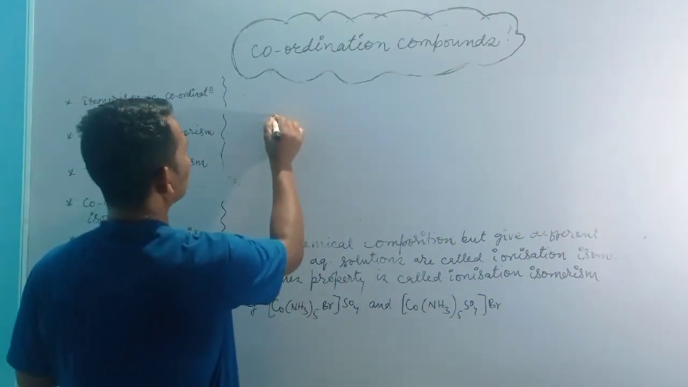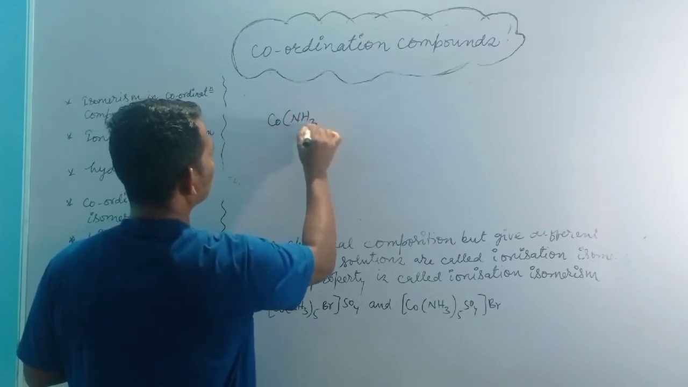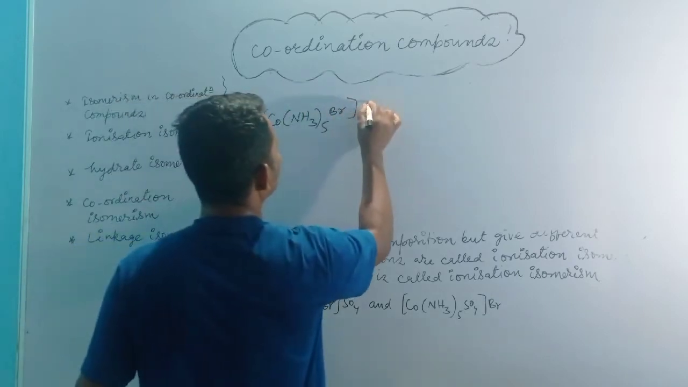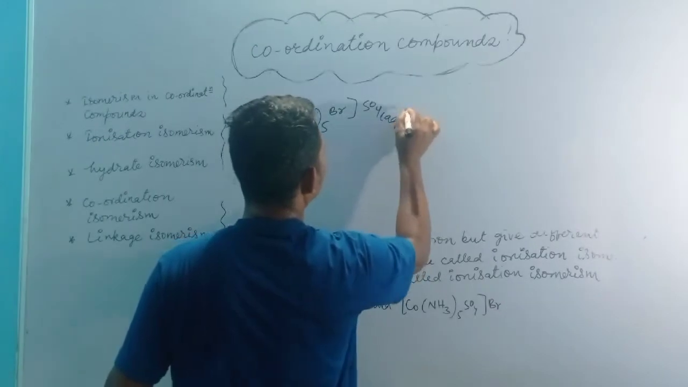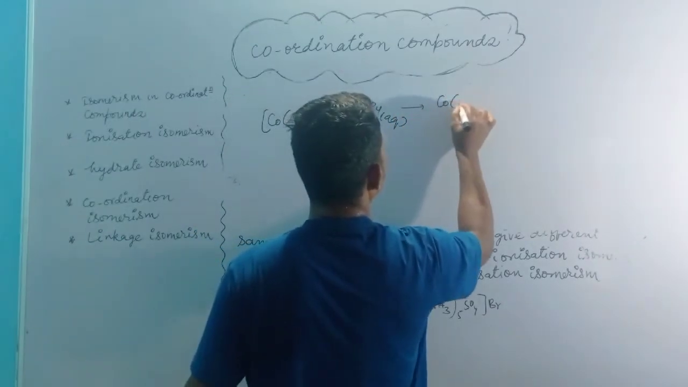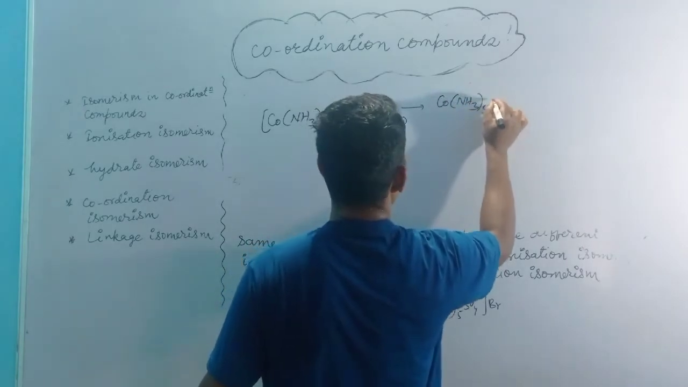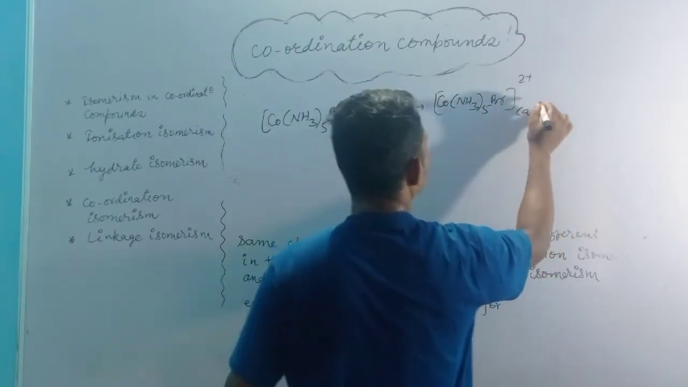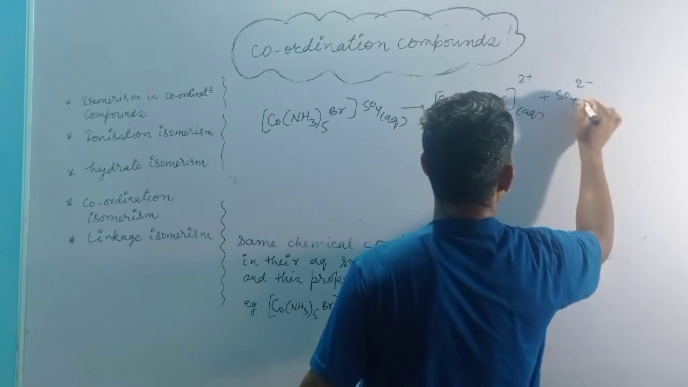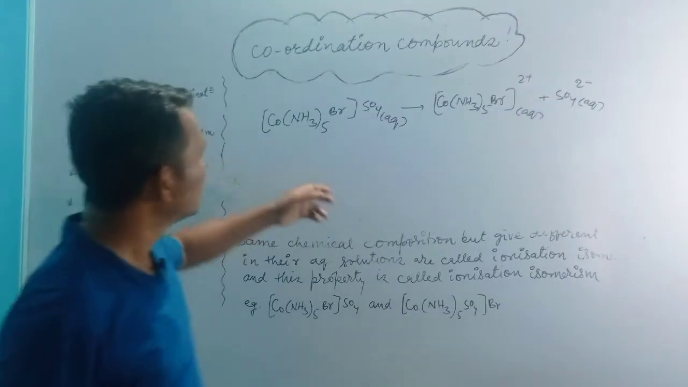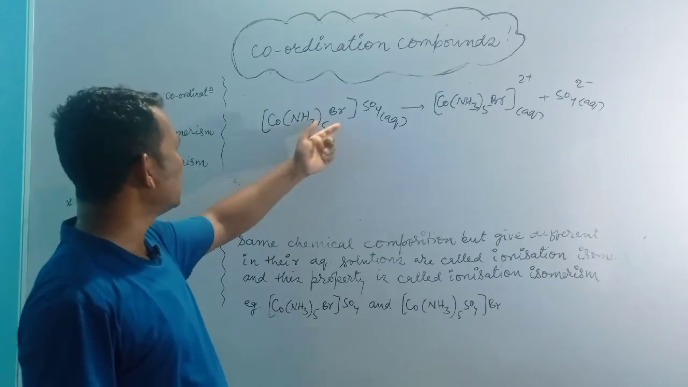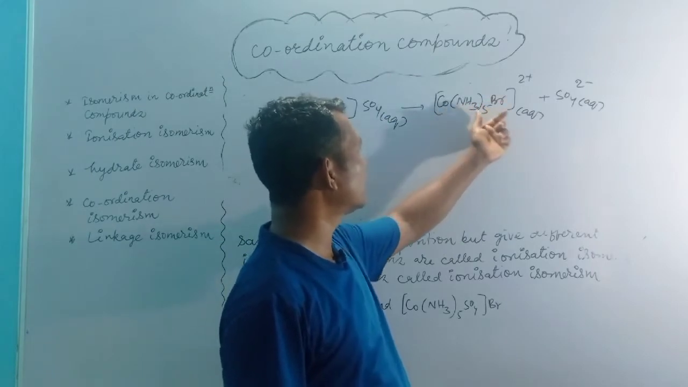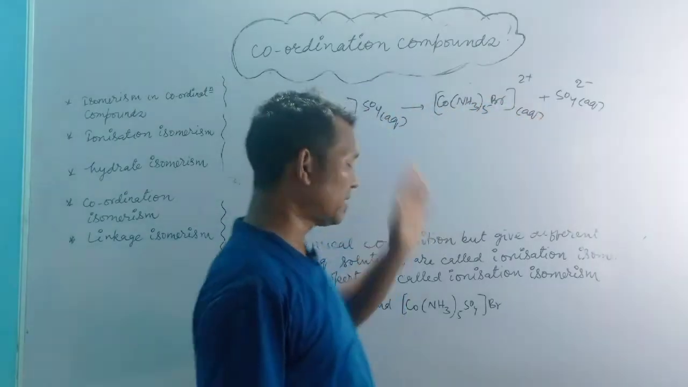If you make an aqueous solution of the compound pentaamminebromidocobalt(III) sulfate, then it will be broken into [Co(NH3)5Br]2+ (aq) plus SO4 2- (aq). So pentaamminebromidocobalt(III) sulfate will be broken into the pentaamminebromidocobalt(III) ion and the sulfate ion.